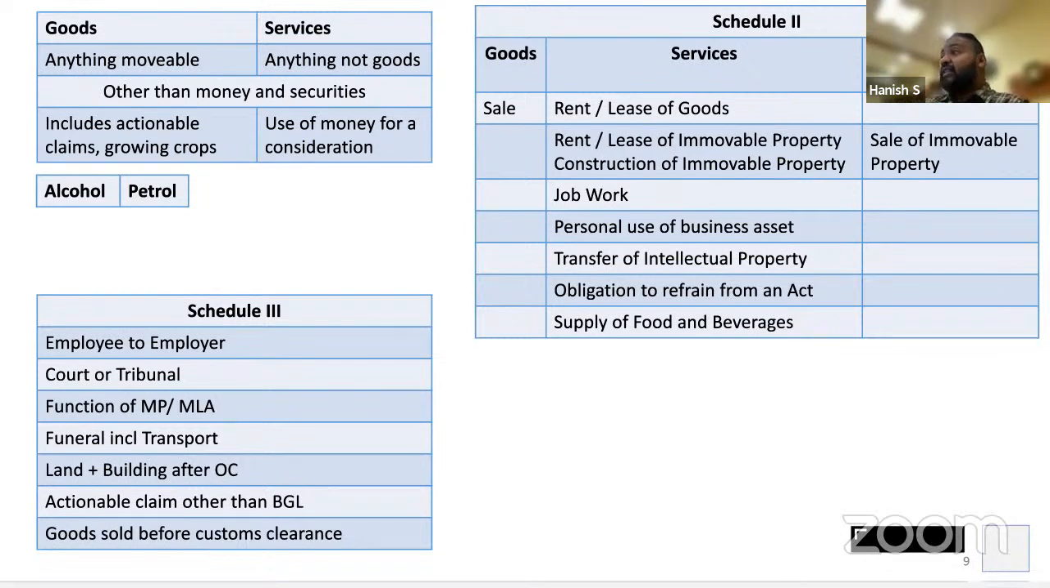Then we have 3 transactions on which GST is not levied. Essentially, these are all the transactions where the sale takes place before bill of entry for home consumption is filed. What are those 3 transactions? I am in India. Any doubt? No, sir. You cannot go outside India. Outside Bangalore also you cannot.